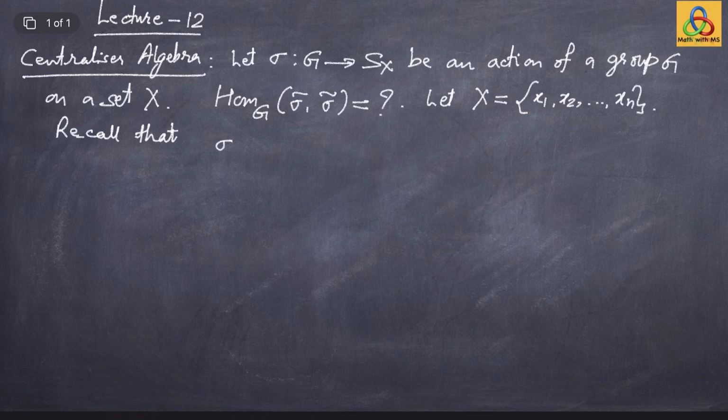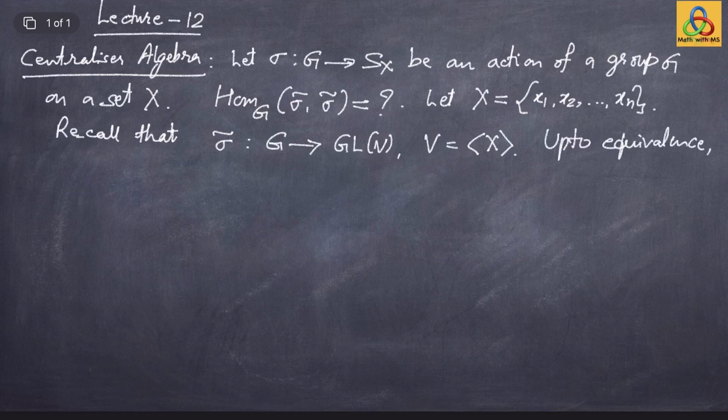Recall that sigma tilde is a group homomorphism from a group G into GL of V, where V is the abstract vector space spanned by the set X. Once we have labeled elements of the set X, which form a basis for the vector space V, we can write down a matrix for each sigma tilde of little g. So therefore, up to equivalence, sigma tilde can be viewed as a matrix representation.